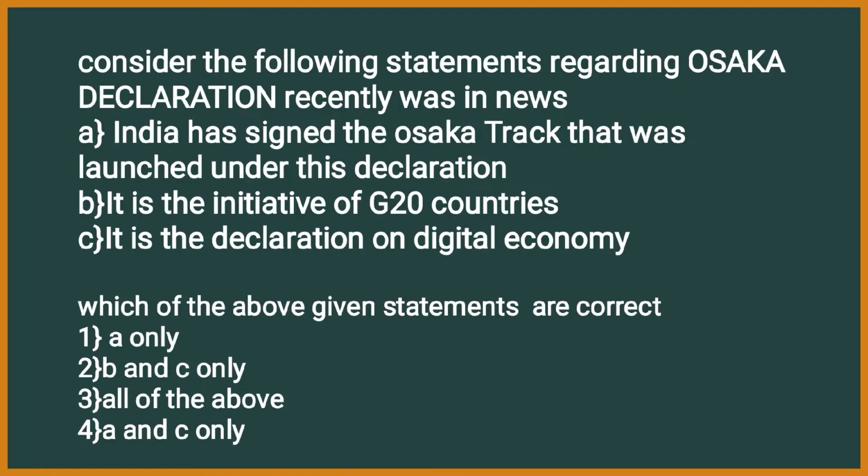Consider the following statements regarding Osaka Declaration recently seen in news. These types of questions are directly asked in UPSC because these are statement based questions and it becomes very important. First, India has signed the Osaka Track that was launched under the declaration. Second, it is the initiative of G20 countries. Third, it is the declaration on digital economy.